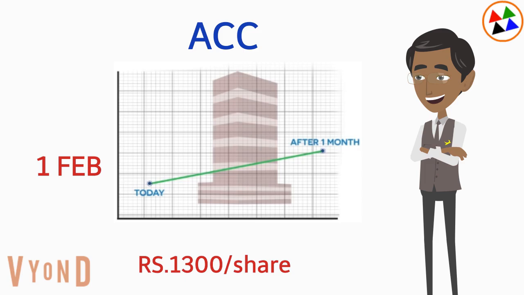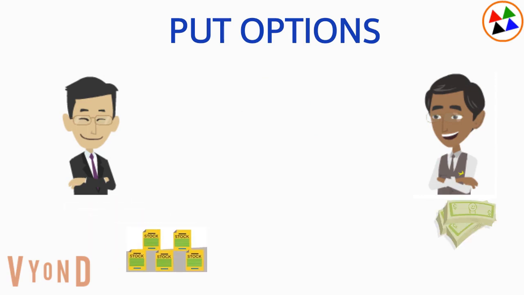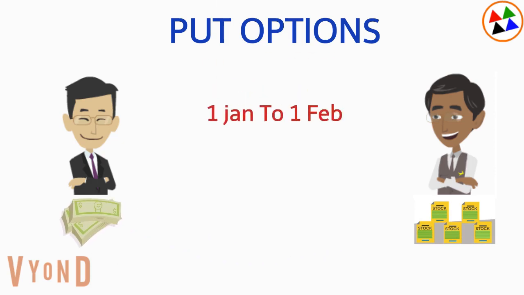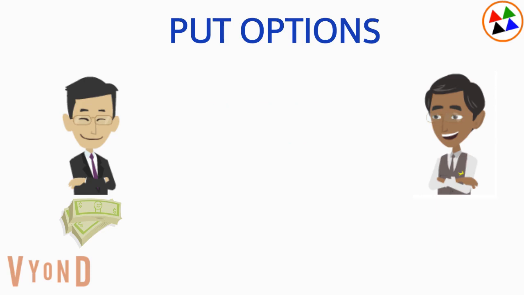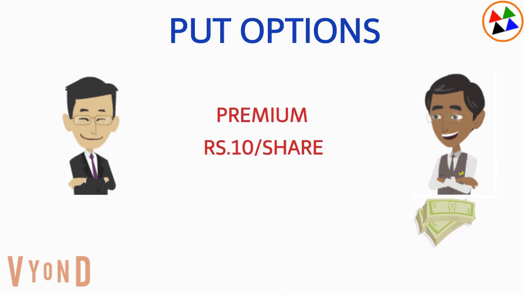have good profits. At that time, Amit and Vinod put together an option of choice. According to this agreement, Amit gets the right to sell shares of the ACC Company, and Vinod is ready to buy shares from Amit for a fixed price of rupees 1200 for a fixed period of the month. So whatever the price of the shares in the market can be. According to the provisions of this agreement, Amit gives 10 rupees per share to Vinod as a premium.